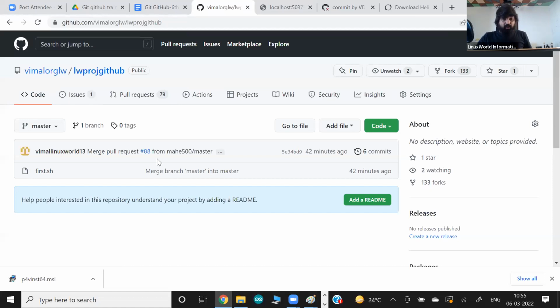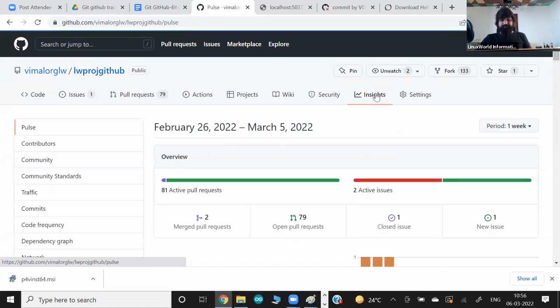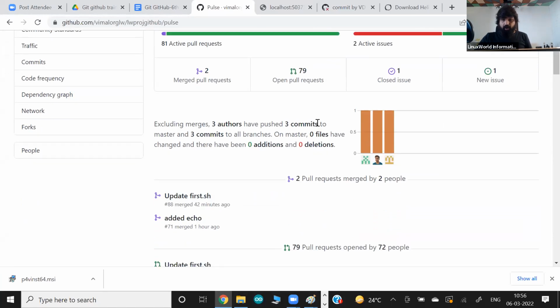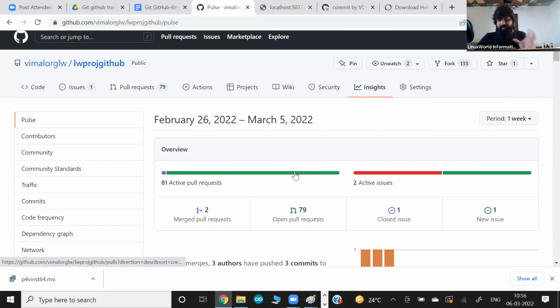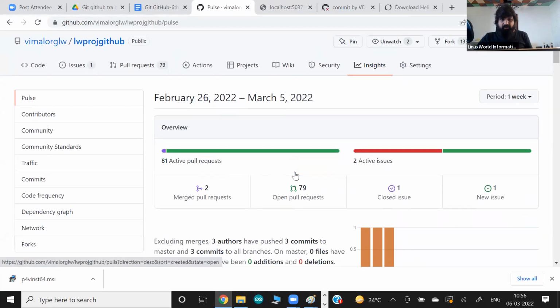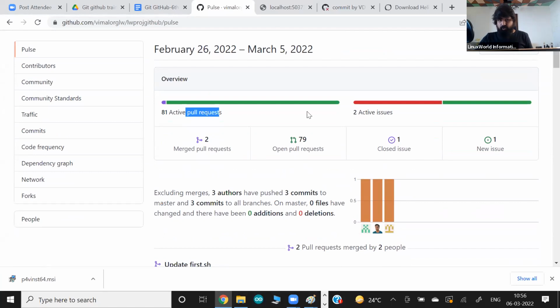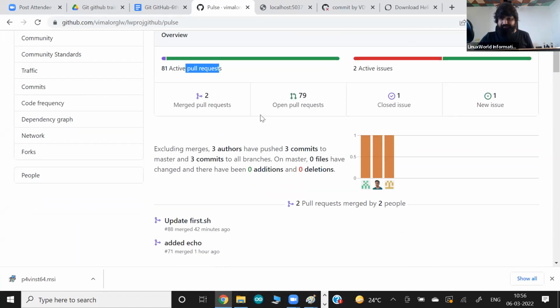Now one more thing you can do here: let me go to Insights. From Insights, guys, you can see a very quick summary of the history of what is going on in this project. We have 81 active pull requests, the total pull requests that came up, and 5 active issues. What issues are, we'll discuss in some time.